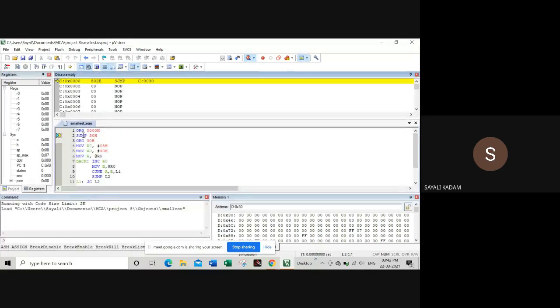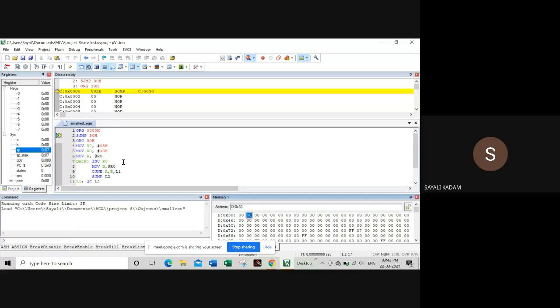Okay, sir. So I've started from 000H, then I'll directly jump to 30H. That's why I've written it here. Then I'll add the values 0, 0, 5, 0, 2. How many numbers have you taken? 6 numbers. Okay.